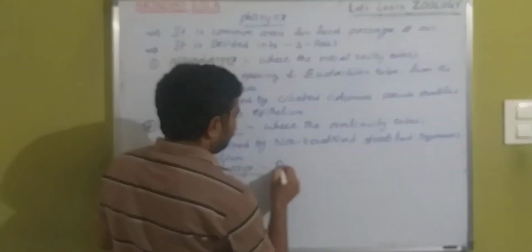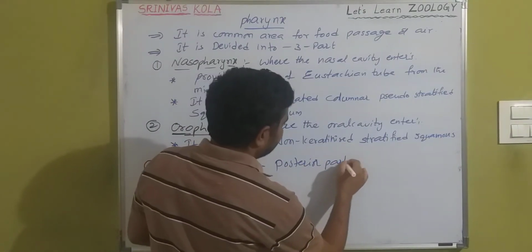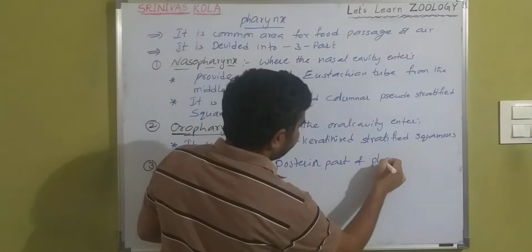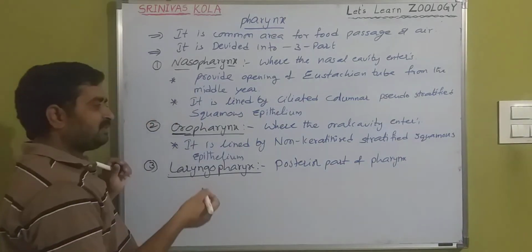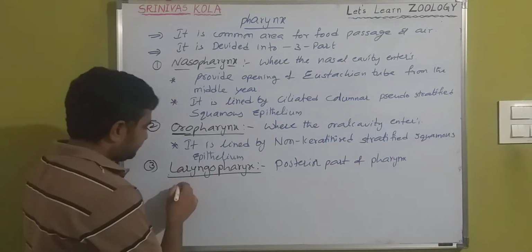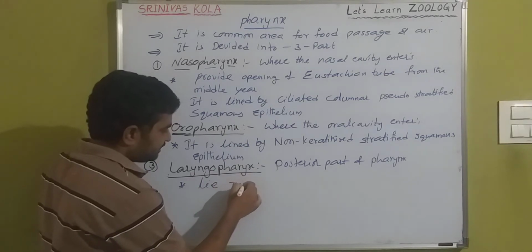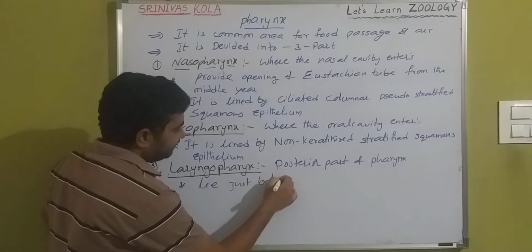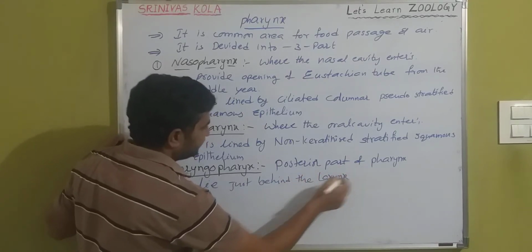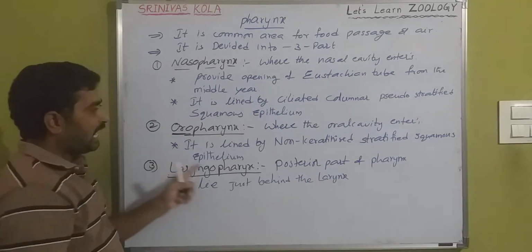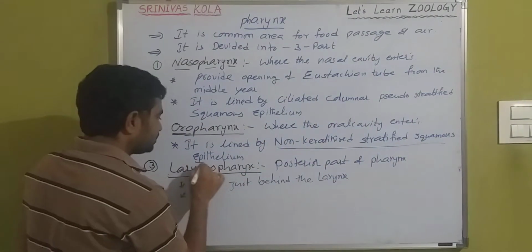It lies just behind the larynx. And it is also lined by the same non-keratinized stratified squamous epithelium.